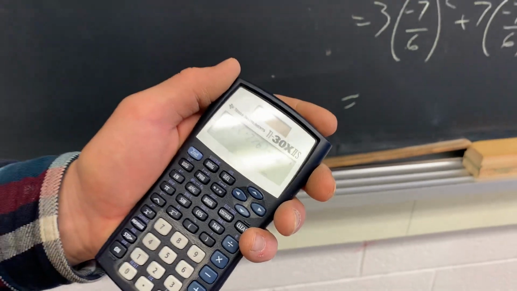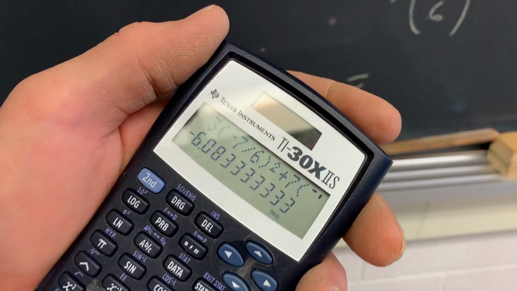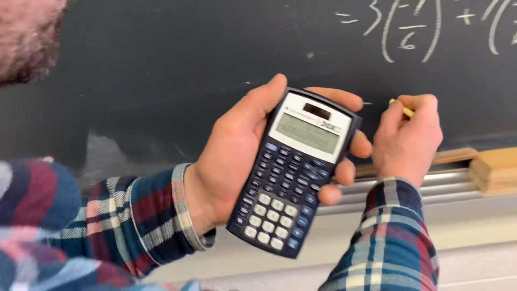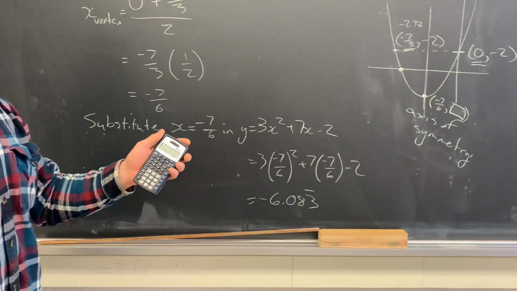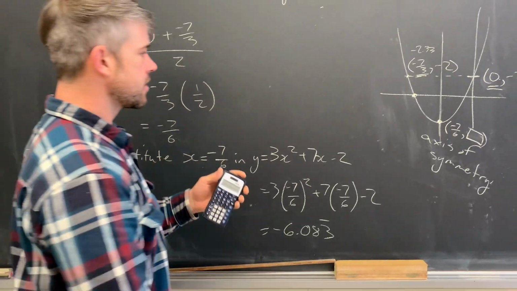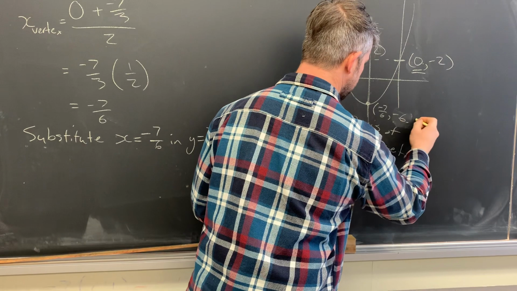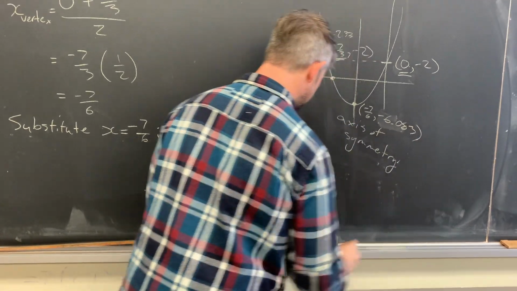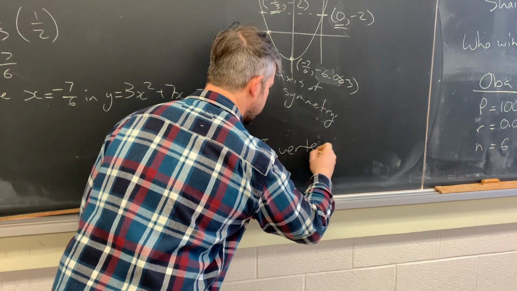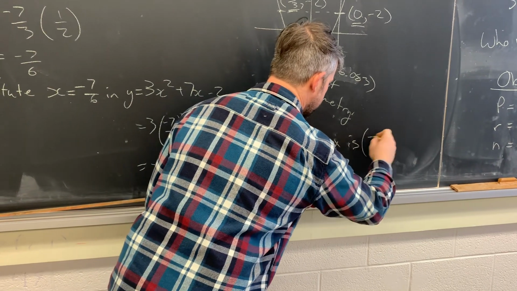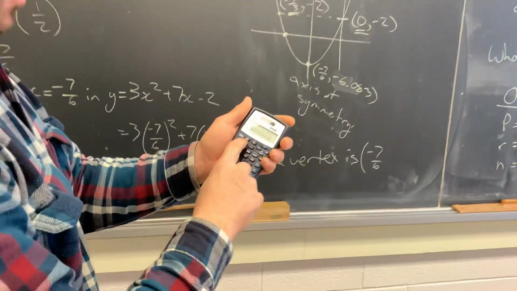What did I say? I think I said negative 6-ish? Negative 6.083, repeating, is our y coordinate of our vertex. So we could write that in here as well too. Negative 6.083. And we should make a statement. The vertex is negative 7/6. And if I wanted to change this into a fraction just to be super cool and do fractions, I could probably just press this button